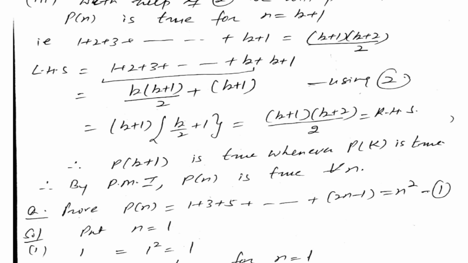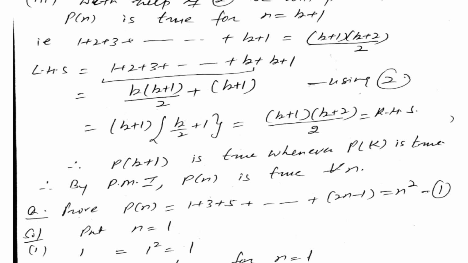K. So it is what? Because 1 plus 2 plus 3 plus k plus 1. Why are we putting it here, k? Because we have to use the second step, and the second step is the sum up to k. Therefore, before k plus 1, the natural number should be what? K. So 1 plus 2 plus 3 plus k plus 1. Always this step we have to do in each and every question.